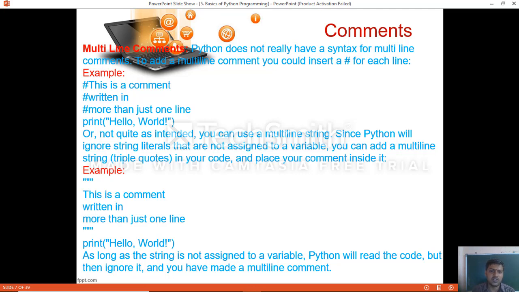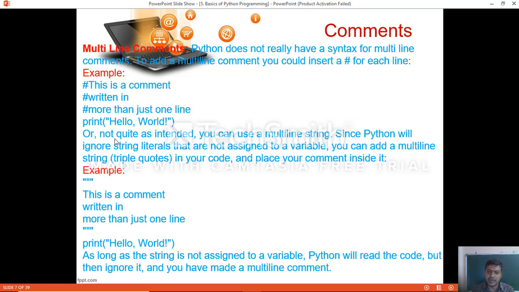Okay, continuing with multi-line comments. Python does not really have a syntax for multi-line comments. To add a multi-line comment, you can insert a hash character for each line. In the example below you can see that each line we specified with a hash is ignored, and the print statement runs as intended.